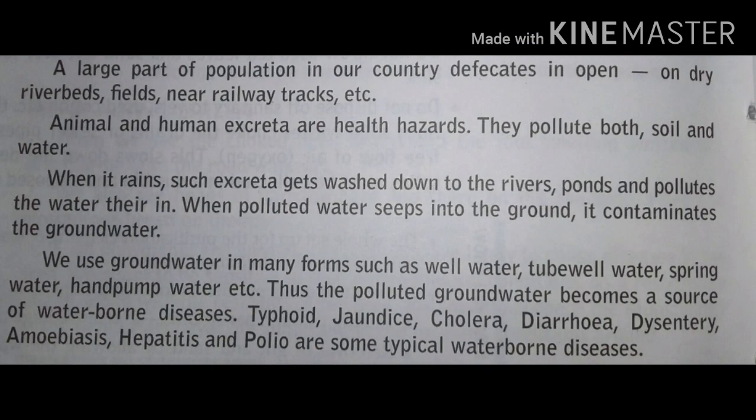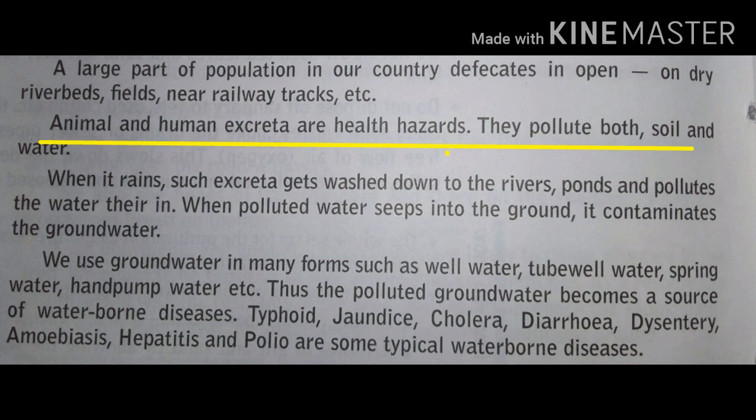Now there is one more problem, dear students: a large part of the population in our country defecates in the open. They remove their metabolic waste from the body in open areas, that is on dry river beds, fields, near railway tracks, etc. Animal and human excreta are health hazards.